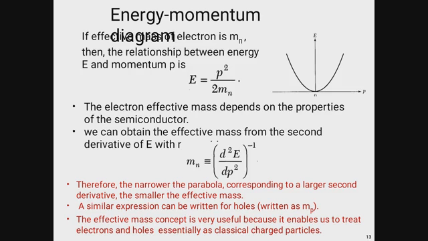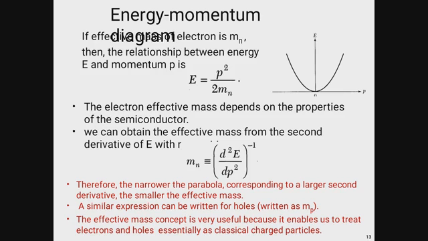This is the energy momentum diagram, or you can say the E-k diagram. The effective mass, which is denoted by m suffix n, is the effective mass of the electron, and this is the relationship between effective mass, energy and momentum: E is equal to p square by 2mn. The y axis represents the energy and the x axis represents the momentum, and this is a parabolic expression. That is why the plot looks like a parabola.